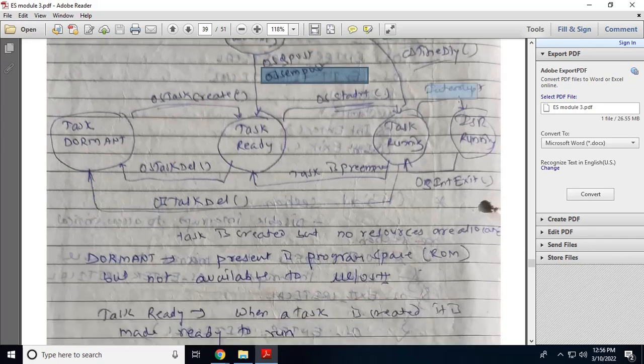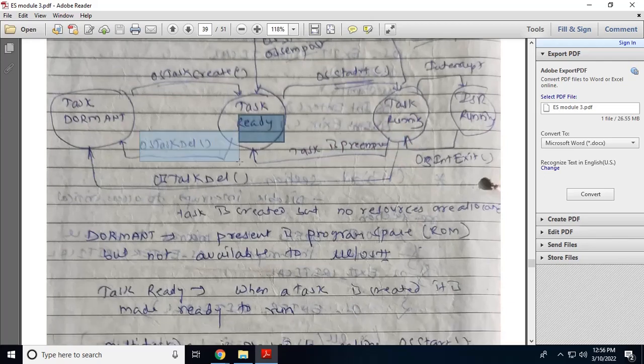Whenever an interrupt occurs, the task will move from running state to the ISR state, and when the ISR is completed, it will call the function OSIntExit, so it will move back to the running state. Whenever a task is preempted, it will go from running state to the ready state. When you call the function OSTaskDel, it will not delete the task permanently, it will go into the dormant state.